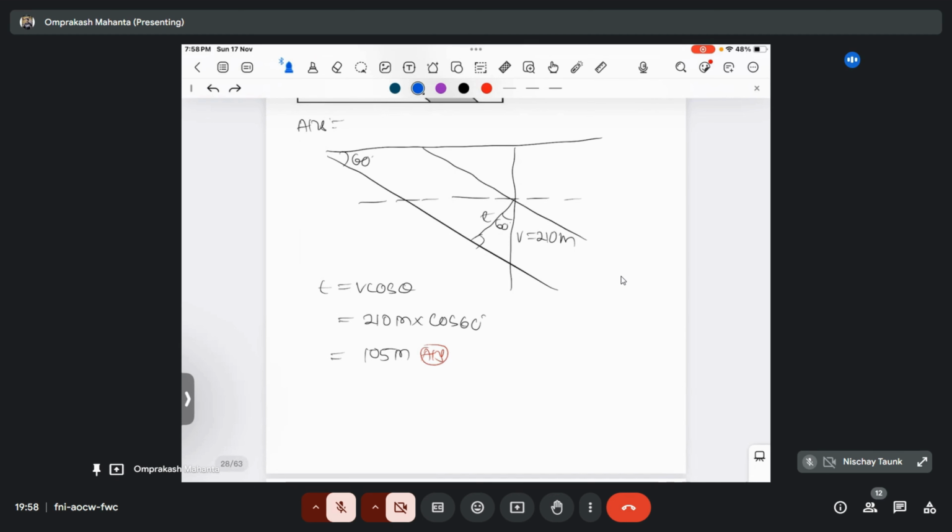You will take a triangle ABC, and here AB is your base, and AC is your hypotenuse, and the relationship between hypotenuse and base is formed by cos theta. So cos theta will become base by hypotenuse, that's AB by AC. Then AB will become AC into cos theta, that is 210 into cos 60 degree. Okay, that will become 105 meter, or you can directly put the formula t equals v cos theta.